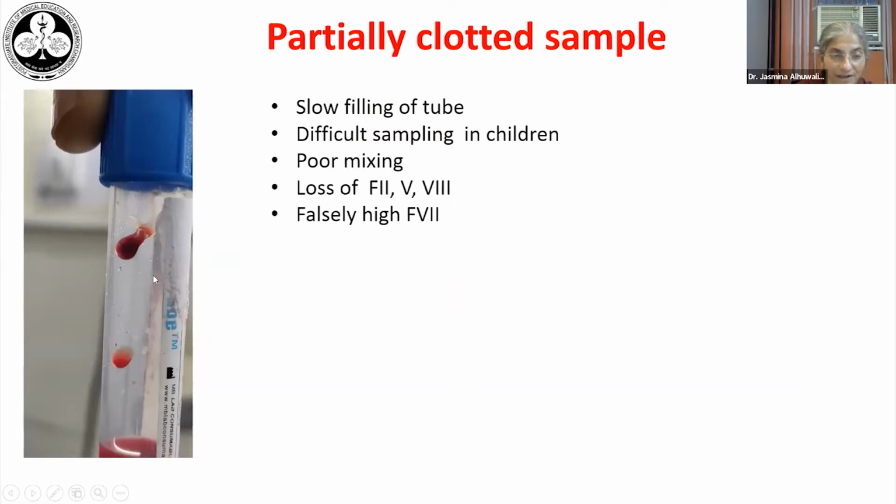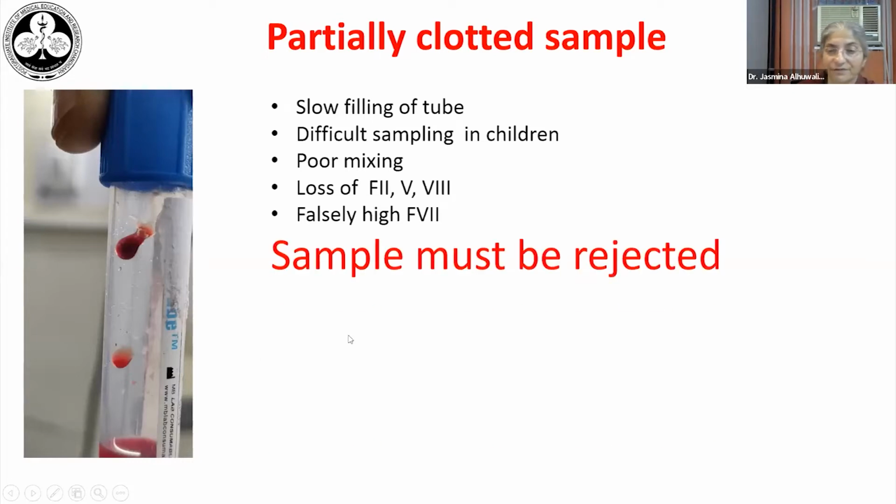Sometimes you may see a partial clot in the sample. We can see it here at the top of the tube. This usually occurs due to slow filling of the tube, and sometimes when there is difficult sampling in children, or if the mixing has not been done adequately. This results in a loss of factor 2, 5, and 8, and may give us a falsely high factor 7. If you see any kind of clot on a naked eye examination before testing, this sample has to be rejected.